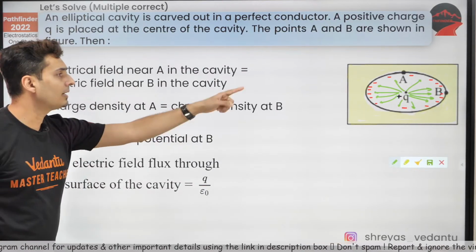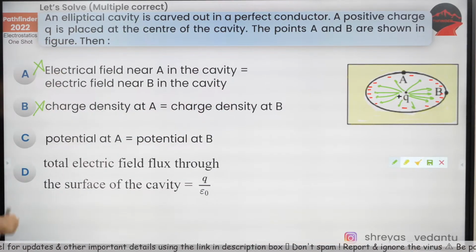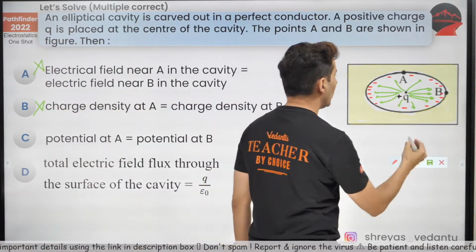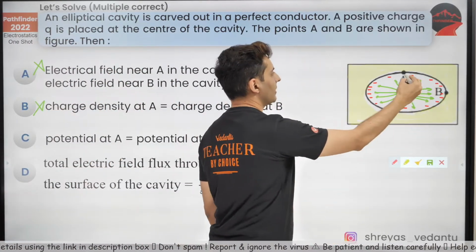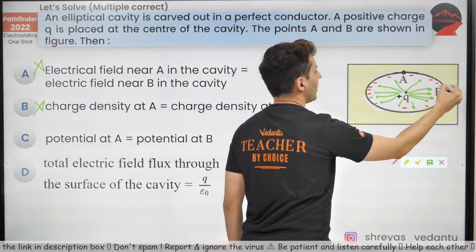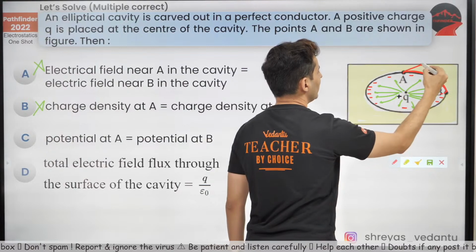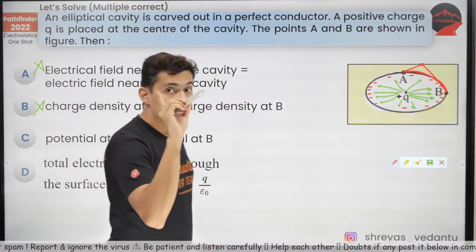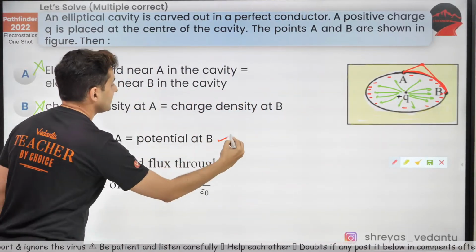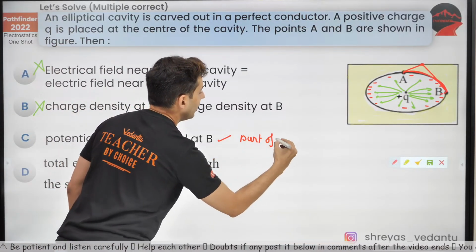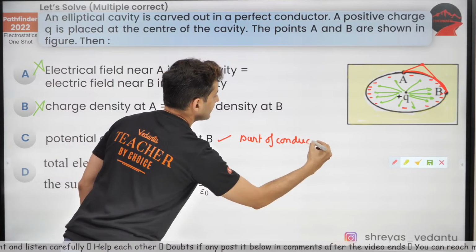Charge density at A and B are the same, that is also wrong. Potential at A is equal to potential at B, that is correct because both are inside the conductor. These points are a part of the same conductor. In fact, if there was one more point, that point also will have the same potential. So that is definitely correct because they are a part of the conductor itself.